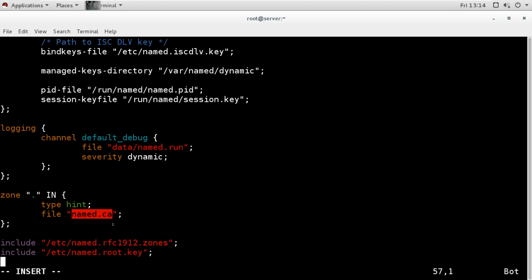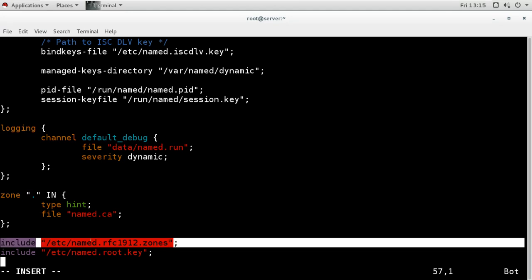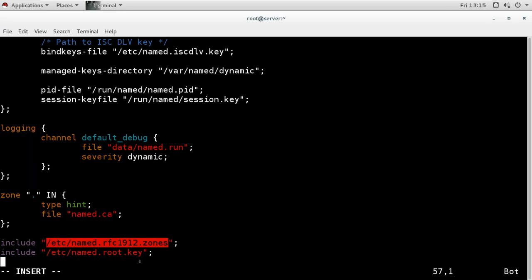Then it says include the configuration from this file, and from here it is including the domain information for the localhost.localdomain. So if you start the service without any changes, it will use the zone information from this file and will work only for the localhost.localdomain. And this is for the security key, it is loading this file.